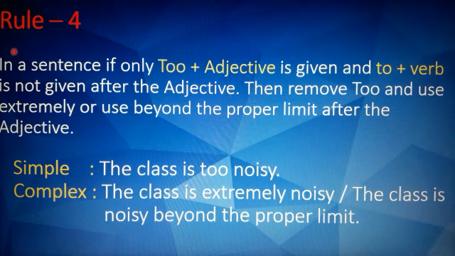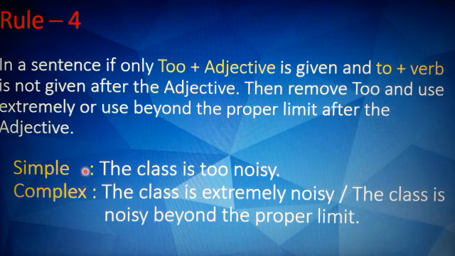Now rule 4: in a sentence if only "too" plus adjective is given and "to" plus verb is not given, that is, the infinitive and verb part is not there, only "too" plus adjective is given, then remove "too" and use "extremely" or use "beyond the proper limit" after the adjective. The example, I hope you will be understanding.